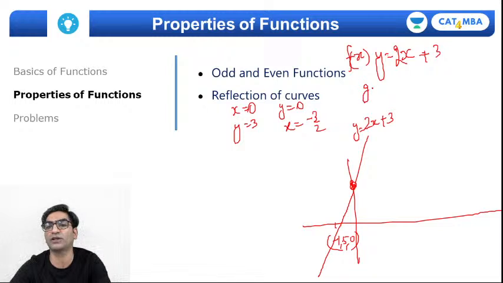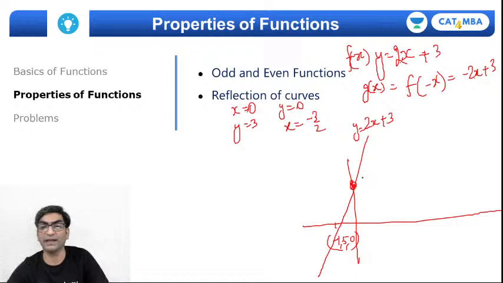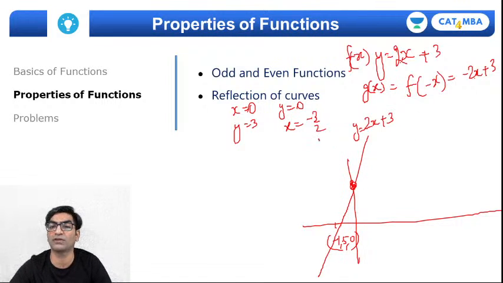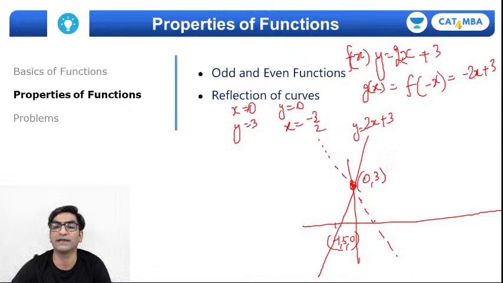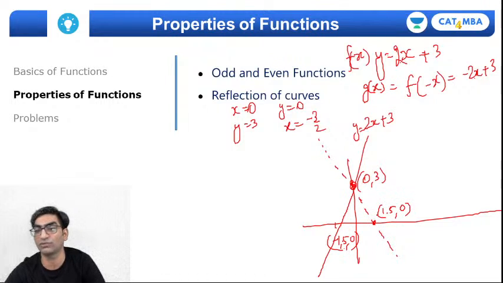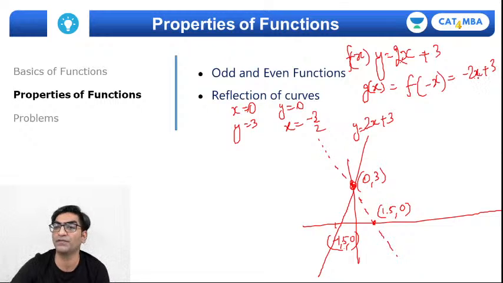Now if I plot g of x, which is equal to f of minus x, right? What will this be? Put minus x in place of x in the function, so 2 into minus x will be minus 2x plus 3, right? 3 minus 2x. Now what is the theory telling us? When x is negated, we should reflect the curve about the y-axis. So my expectation is that the new straight line should pass through 0,3, but instead of passing through minus 1.5, it will pass through 1.5, but let's test it out. Put x as 1.5 here, 1.5 into 2 will be 3, minus 3 plus 3 gives me the y value as 0. Yes, this point satisfies. How about 0,3?